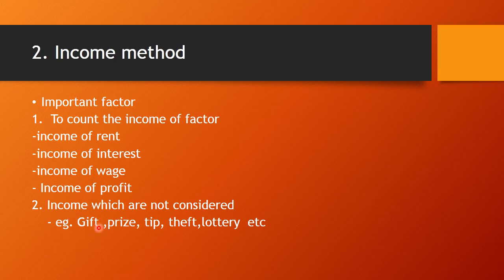Now there are some incomes which are not considered under this method. In calculating national income, income generated by way of gift, reward, prize, tip, theft, unemployment allowance, government assistance to elders, and lottery is not considered in national income.